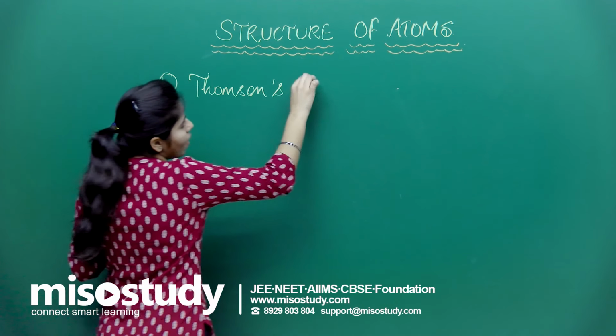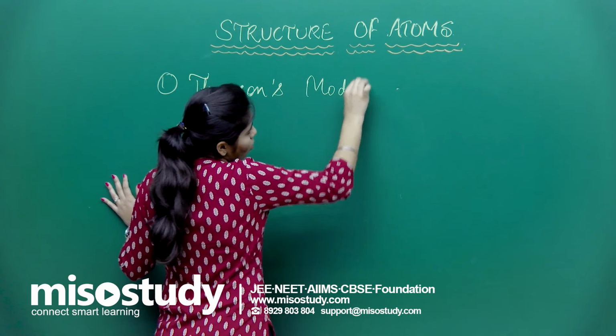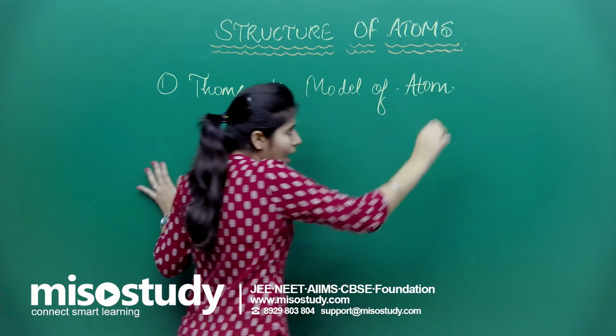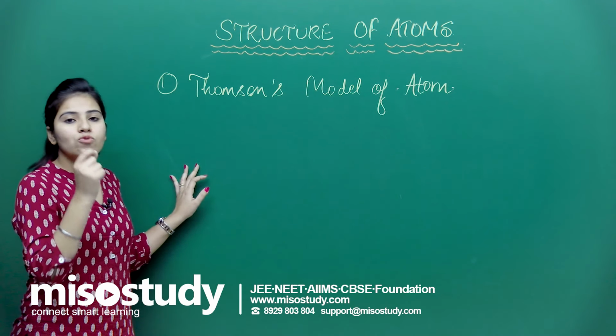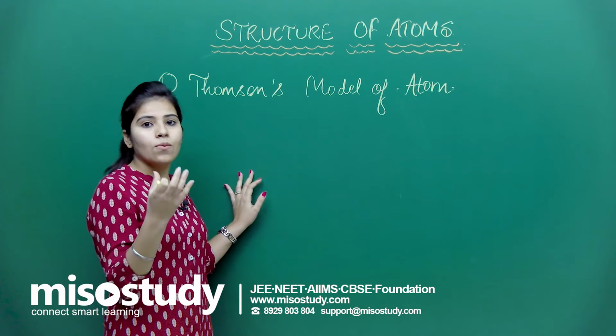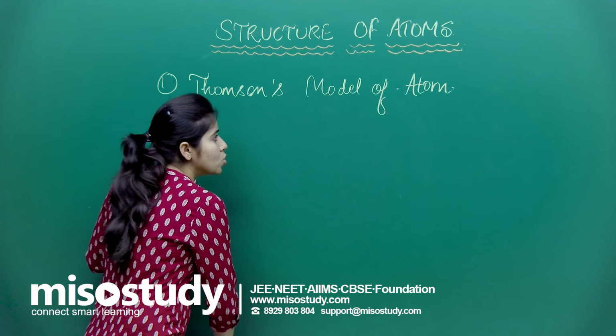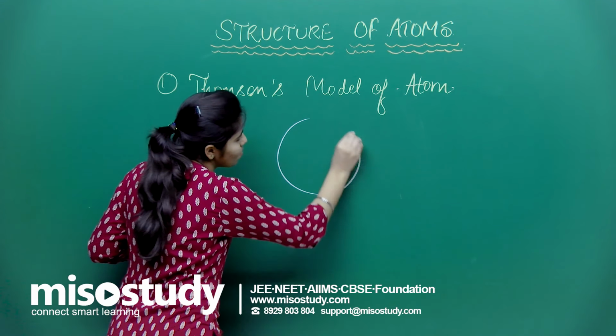If I start with Thomson's model of atom, the atom is a spherical body which is neutral in nature. Suppose this is my atom.